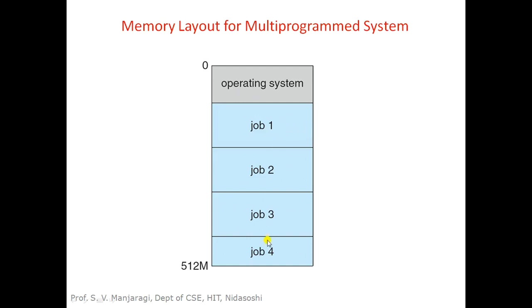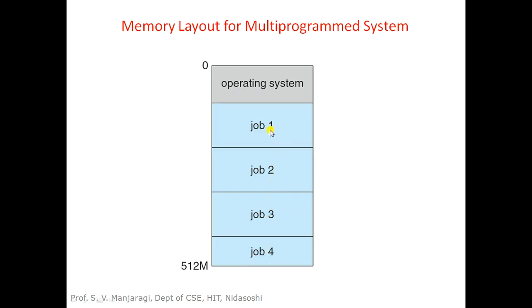Out of these 4 jobs, which job will be executed first? That will be decided by the CPU scheduling mechanism. Suppose we schedule the CPU to execute job 1, so job 1 will be executed by the CPU. Meanwhile, the remaining jobs in memory, job 2, job 3 and job 4, must be waiting.